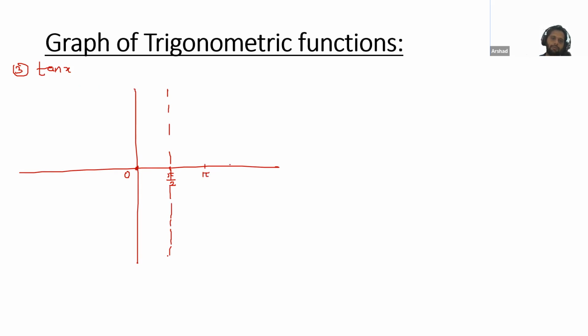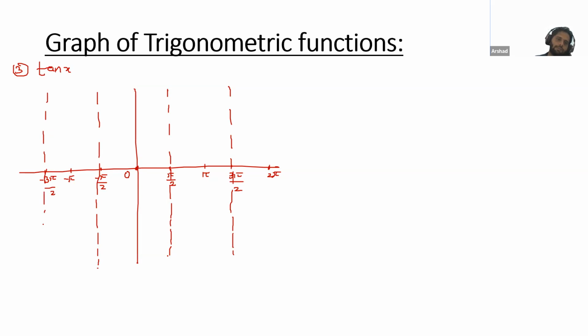Next, we have pi. Then we have 3 pi by 2, and we have 2 pi. So again, for 3 pi by 2, this does not exist. Here we have minus pi by 2. Again, this does not exist. Next, we have minus pi, then minus 3 pi by 2. Again, for this one, this does not exist.